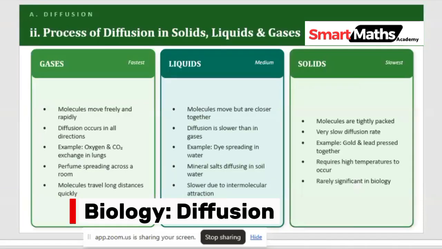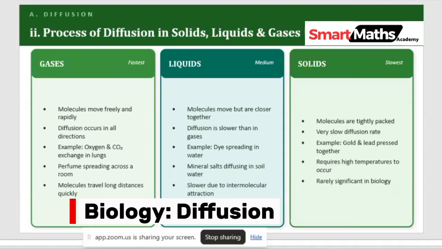Now, diffusion occurs in gas, in liquid, and in solid. Of the three states in which diffusion occurs, which one do you think will be the fastest? Gas. Why?